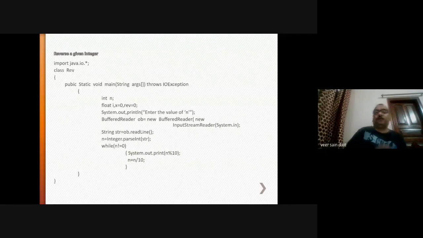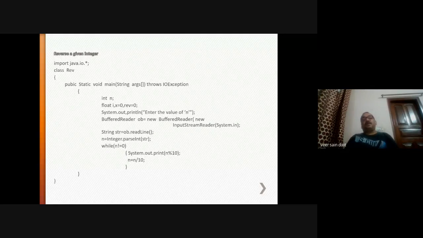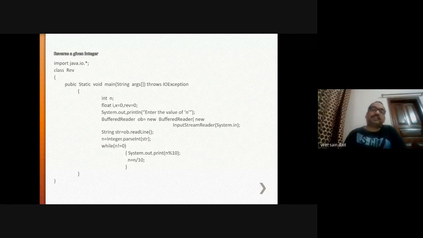Now this is a while loop. In the last class I told you about the for loop. There is another looping statement known as the while statement. The syntax of while is: while expression, then curly braces.